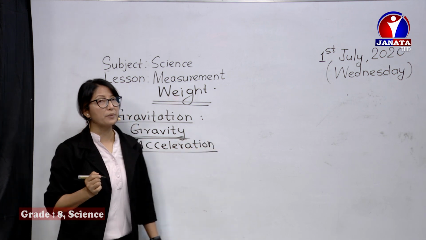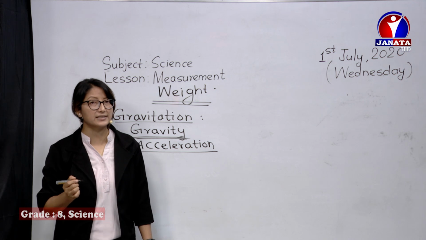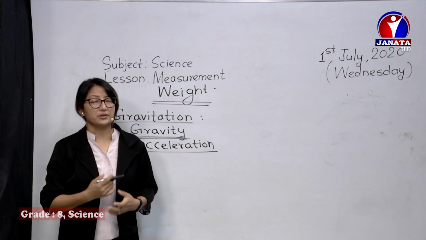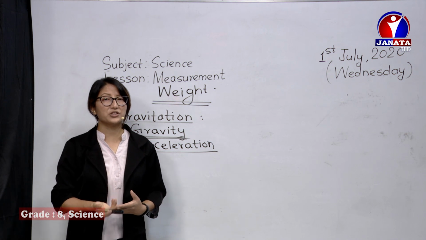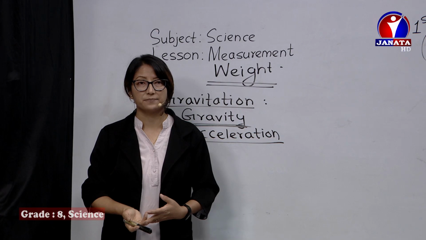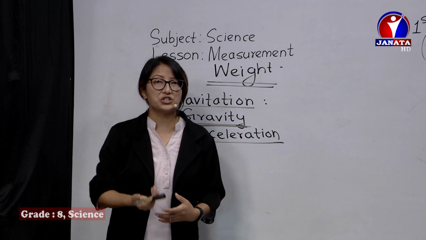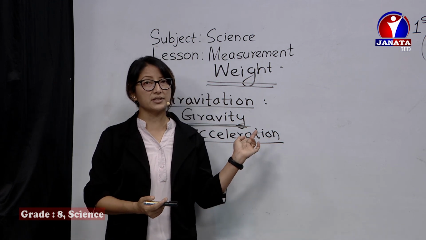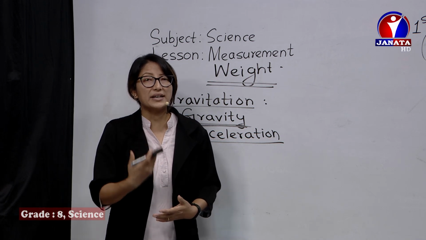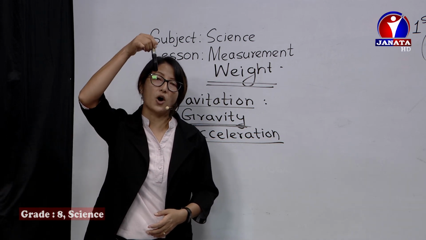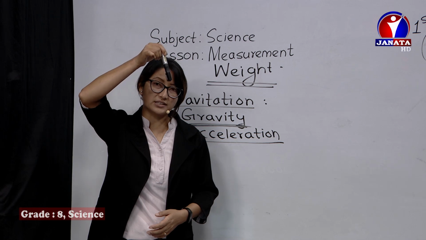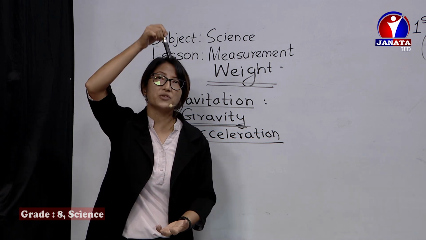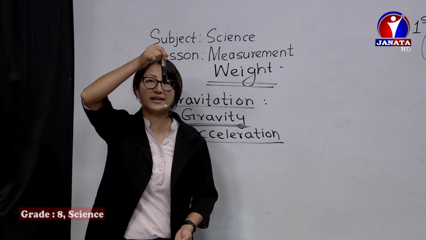In class 7, you might have already studied about acceleration, the rate of change of velocity. Change can be an increase or decrease, but acceleration is the rate of increase of velocity when a body falls down. If this marker falls down, right now it's at rest.